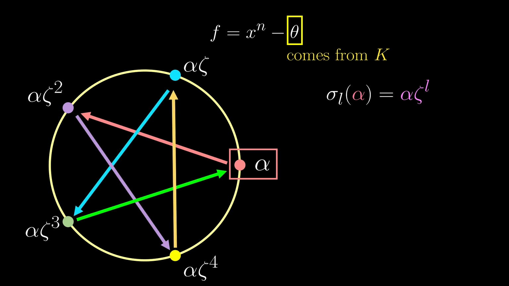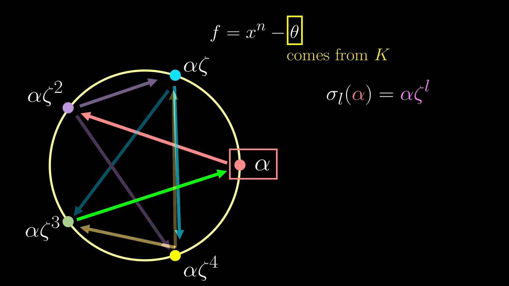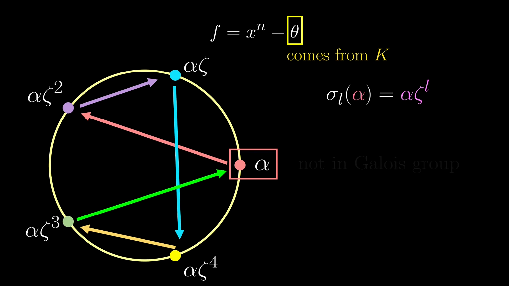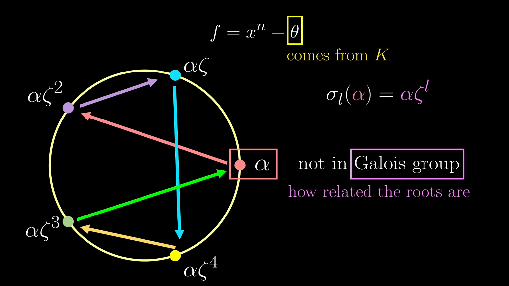The only automorphism sending alpha to alpha zeta squared permutes the roots like a star shape, so this is not possible. Yes, it is still a permutation of the roots, but no automorphism looks like this, and so this permutation is not in the Galois group. So in some sense, you can intuitively think of the Galois group as a measure of how related the roots are.